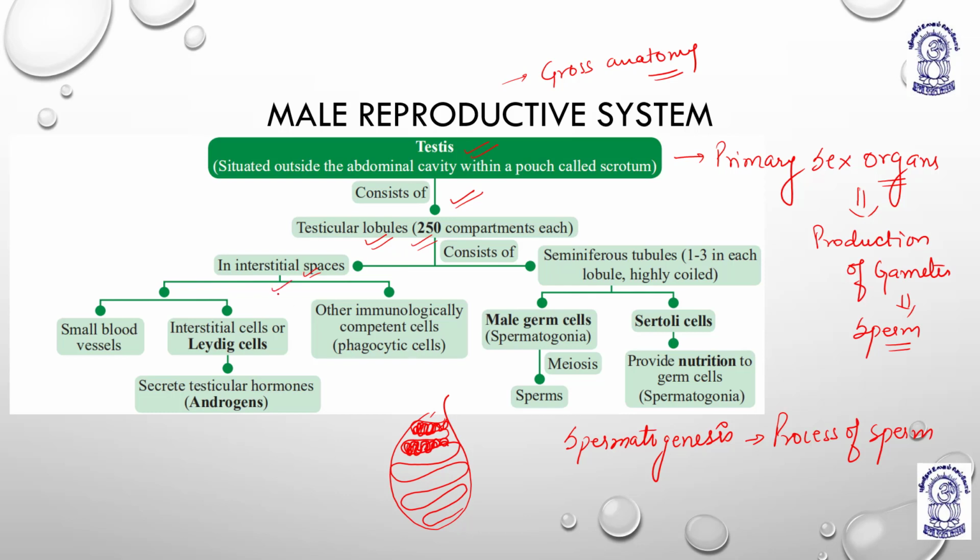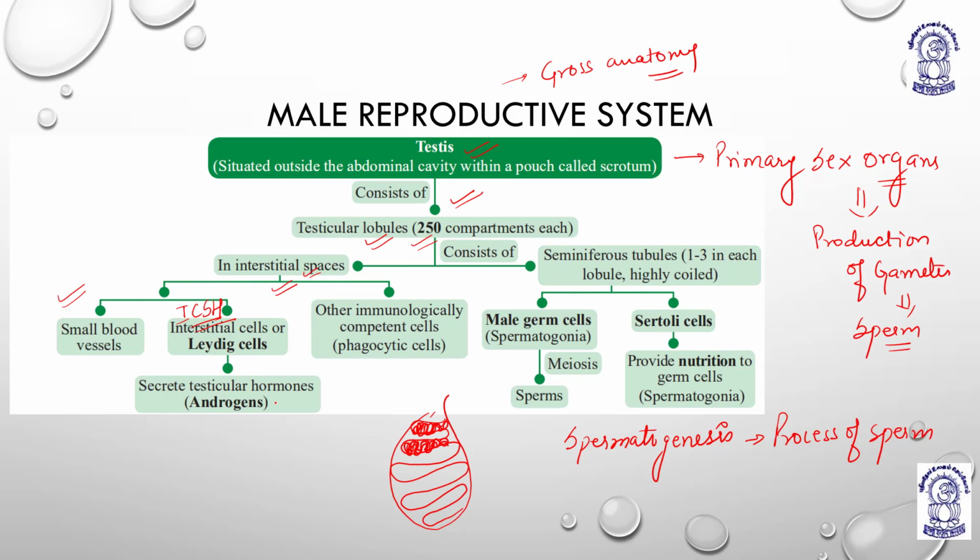Now the function of the interstitial spaces. They have small blood vessels running, and they have ICSH. What is ICSH? Interstitial cell stimulating hormone, which is secreted to help the synthesis of sperm, and it also produces what?